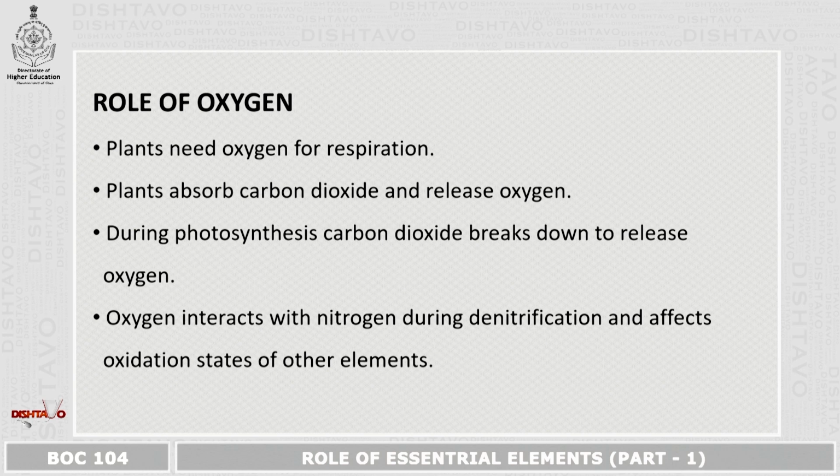Role of oxygen. Plants need oxygen for respiration. The plants absorb carbon dioxide and release oxygen into the atmosphere. Now, during photosynthesis, carbon dioxide breaks down to release oxygen. Oxygen also interacts with nitrogen during the denitrification process, and it can also affect the oxidation states of other elements.